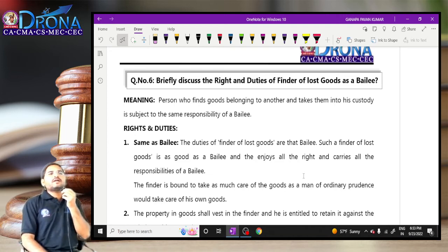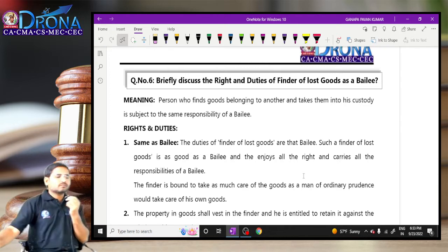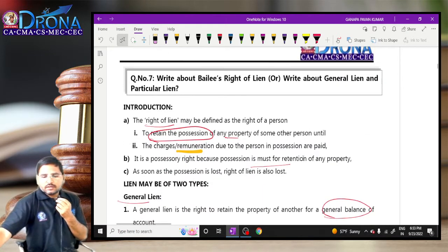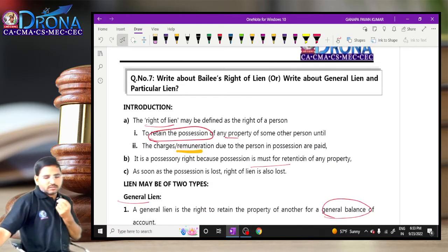And apart from that, the finder of the lost goods does not have a right to sell the property. But in two exceptional situations, he can sell the property. The first one: the reasonable expenditure incurred by him exceeds two-thirds of the value of the property. And number two: the goods are of a perishable nature and a greater part of the goods has been damaged or may be lost.